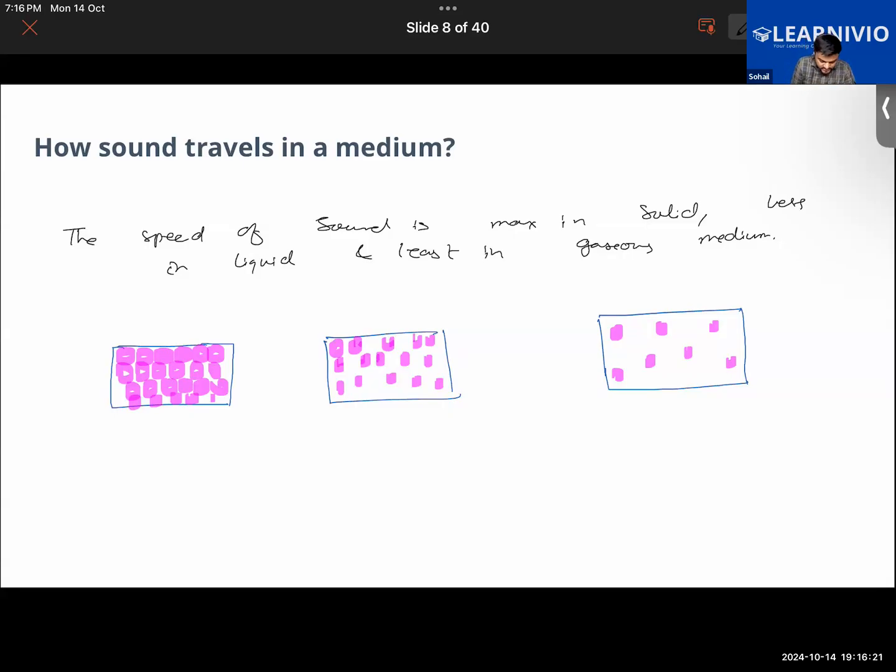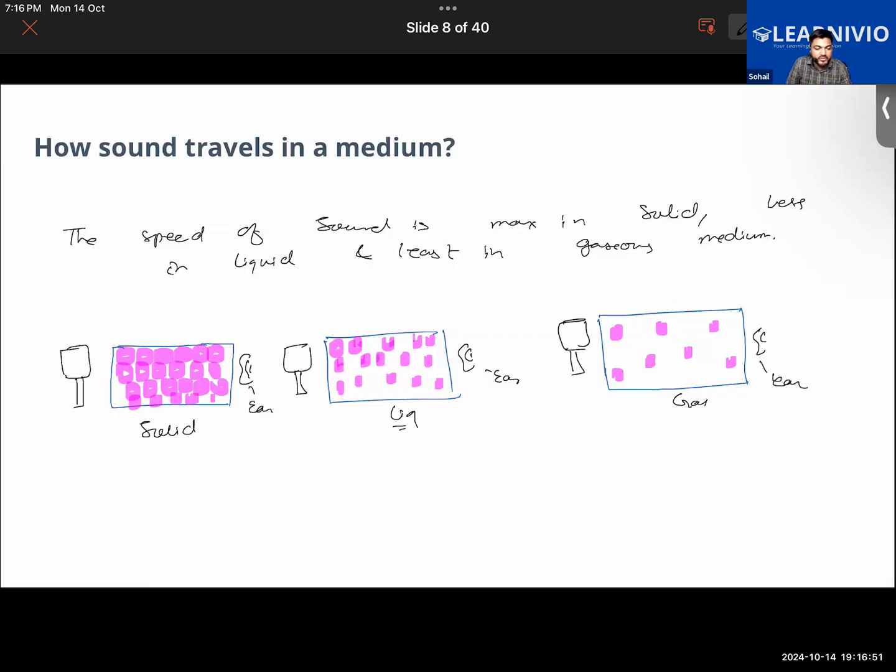If you were to look at these three different mediums here, respectively solid, liquid, and gaseous, we can look at how the particles are arranged. Say, for example, if I were to hit each of them with a hammer, and there's a person on the other side who is trying to hear the sound. This is the ear I have drawn here.